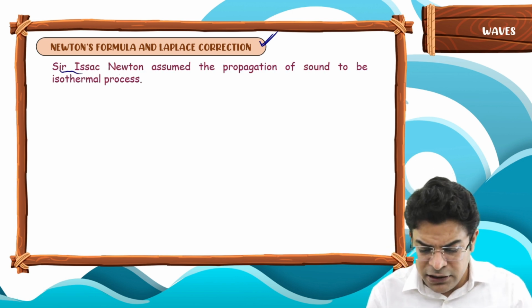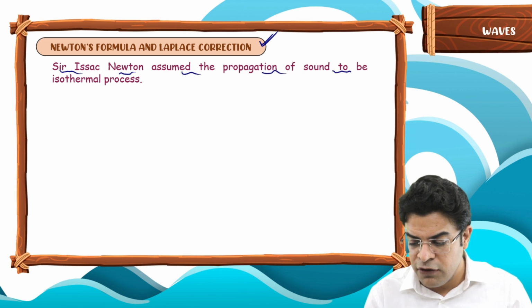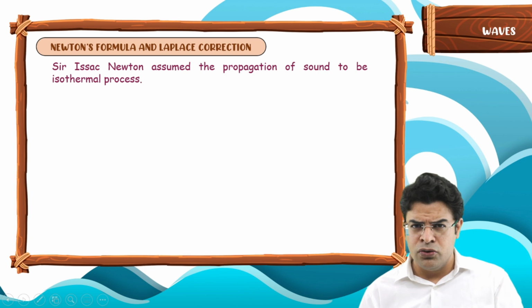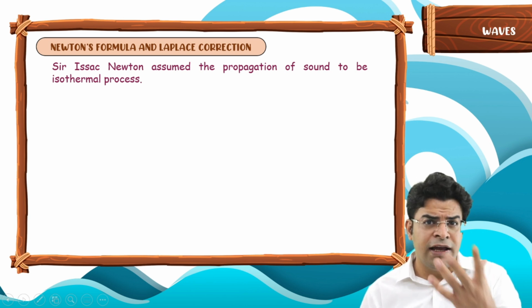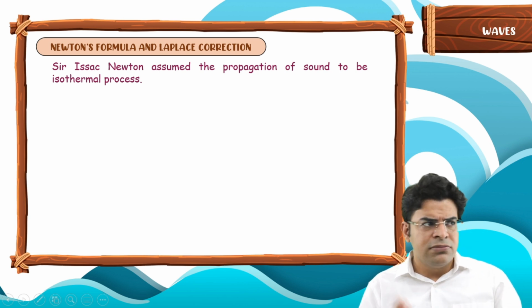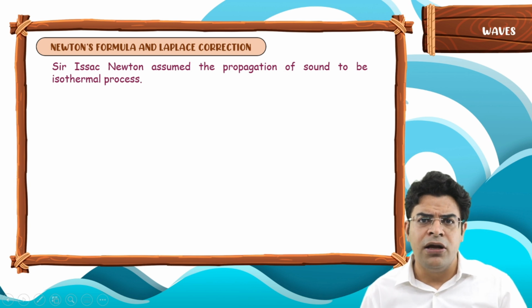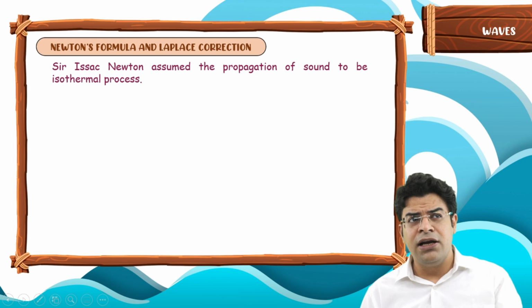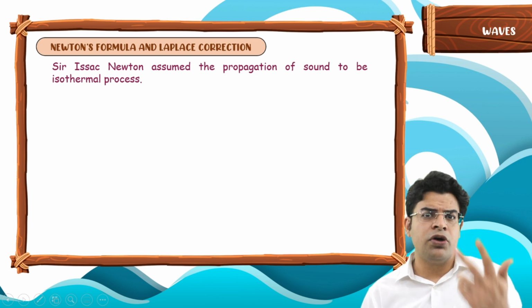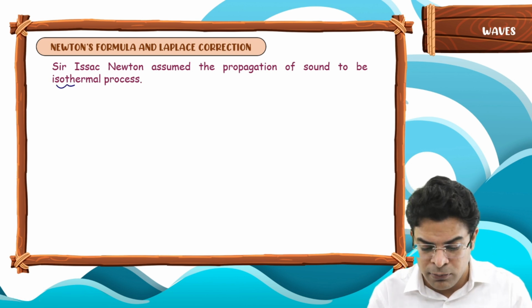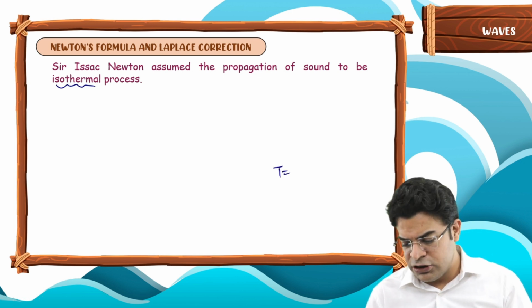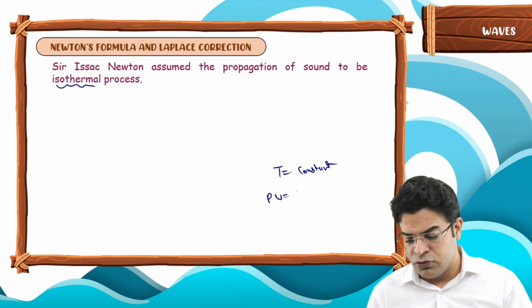Sir Isaac Newton assumed that the propagation of sound is an isothermal process. When we talk in the room, does the temperature of the air in the room increase or decrease? Somebody might say it remains constant. As the temperature remains constant, Sir Isaac Newton said that we should visualize the propagation of sound as an isothermal process. Now for an isothermal process, we know that temperature is constant. Hence we can say that PV equals constant.